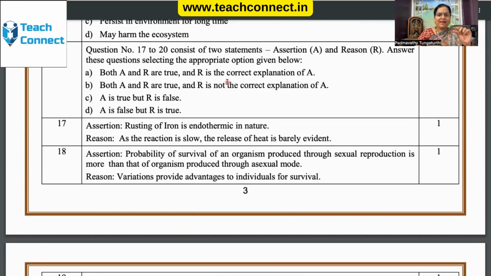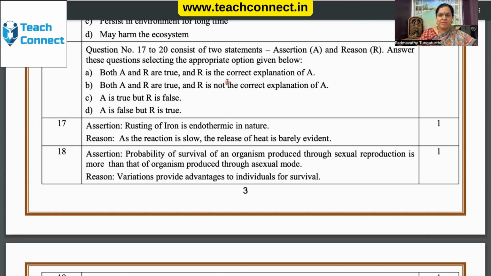Should both be read in combination? Yes. And let us check whether the first is the correct explanation of A or not, whether the second one is the correct explanation of the first one or not, or do they sync with each other? These two statements have to sync with each other. That's how, if they sync, A is the answer. If both are true independently, then B is the answer. One is true, one is false, then C and D are the answers.